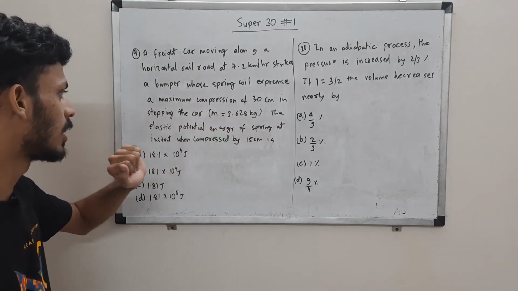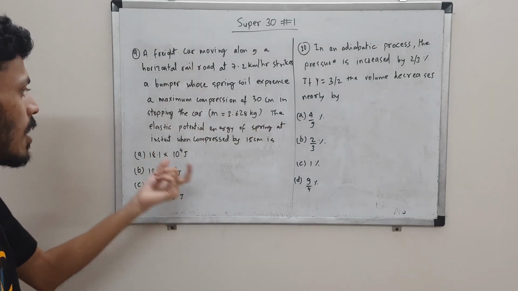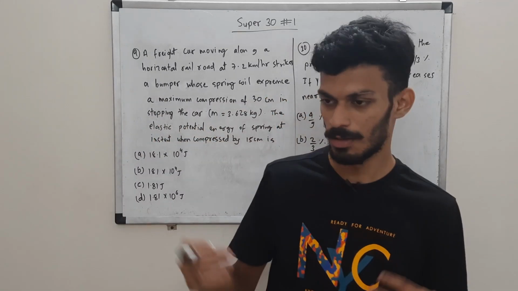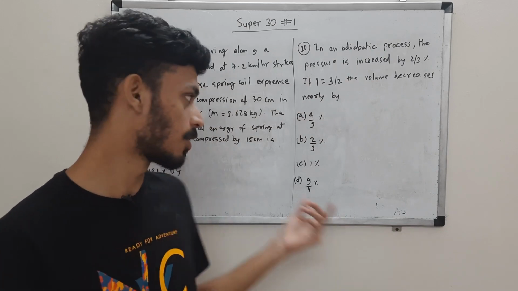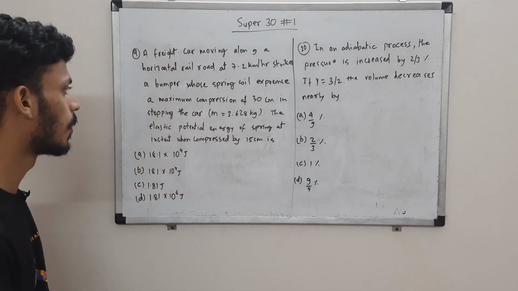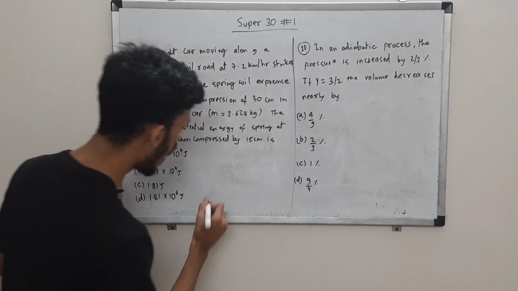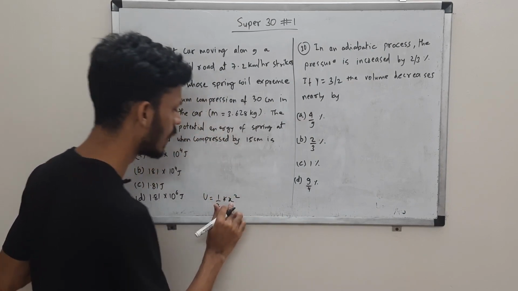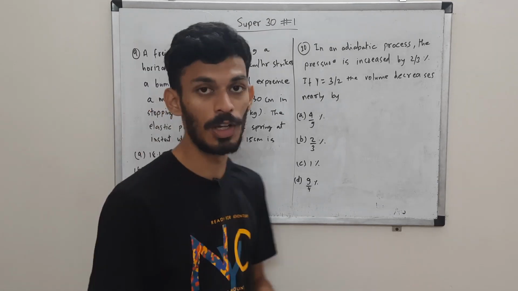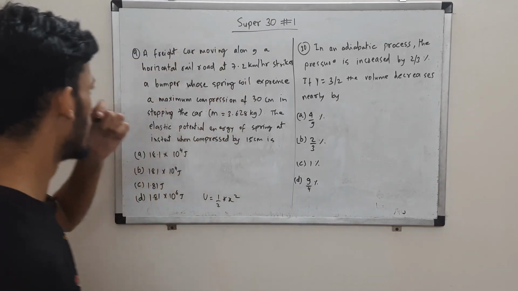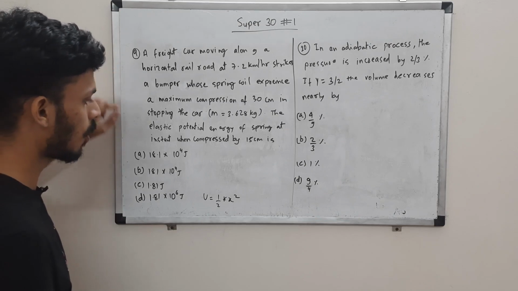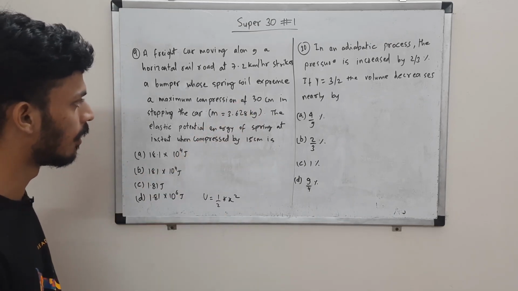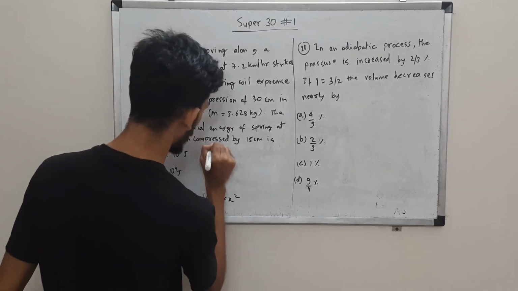The elastic potential energy of this spring is asked at the instant it is compressed by 15 centimeters. So what is the potential energy at the instant when it is compressed by 15 centimeters? So we are supposed to find half k x square, right? And x is 15 over here. We are supposed to know the value of k from the initial conditions, that the spring stops the freight in 30 centimeters. So for that we can use conservation of energy, right?